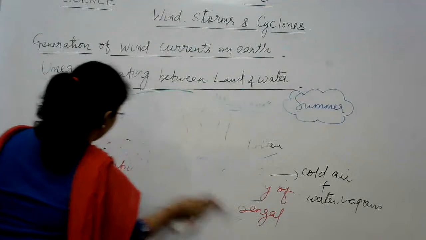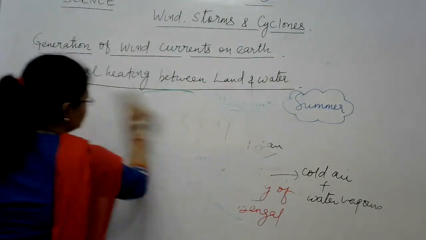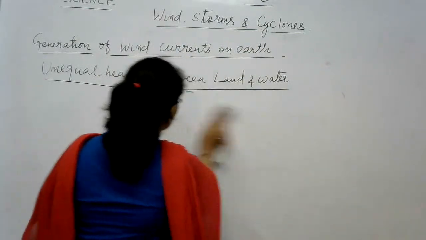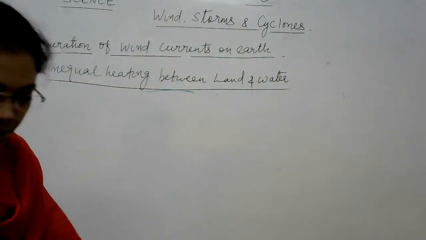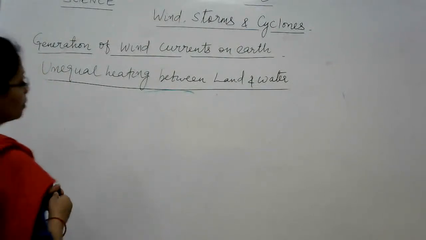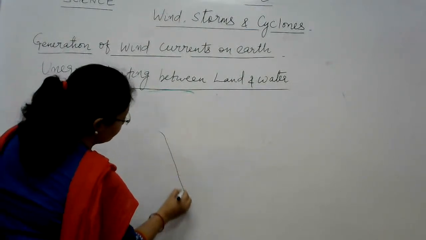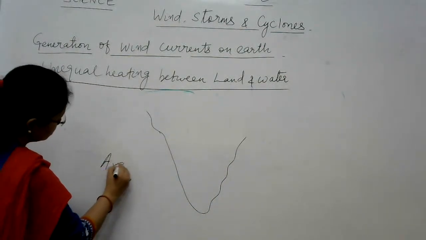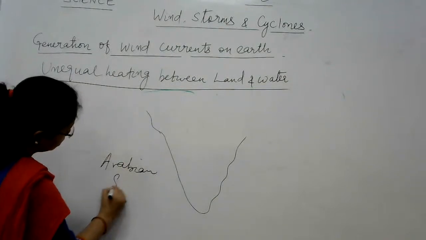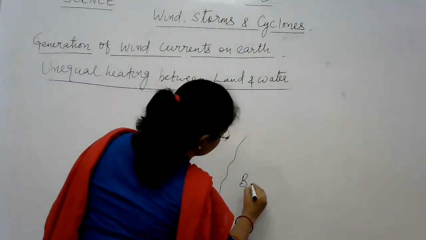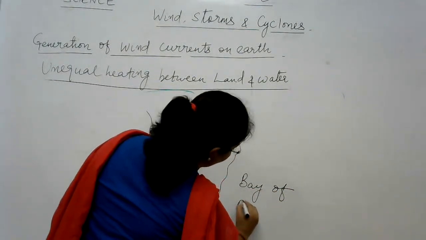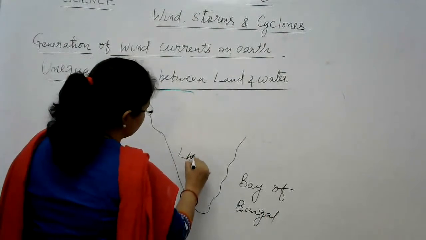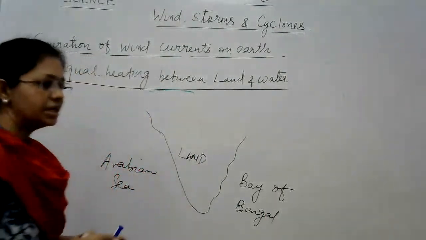So let me just make the diagram one more time. Okay, that is how monsoons are created. So let's take one more time. So here we are having the Arabian Sea and that is the Bay of Bengal, and this is the land of the Indian landmass.